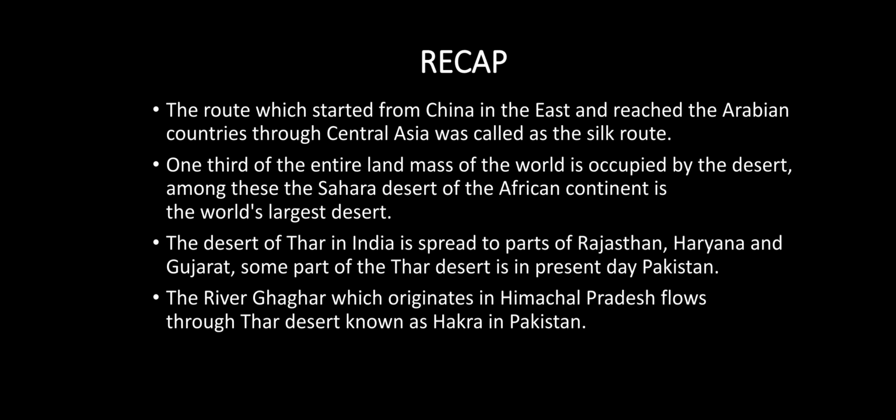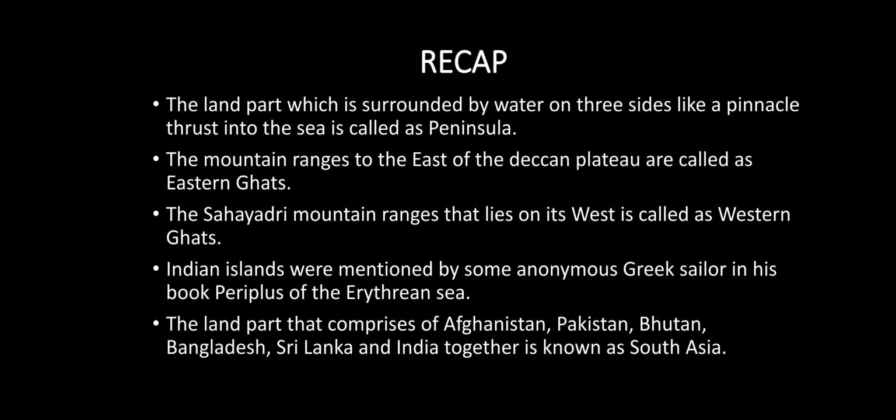The route, which started from China in the east and reached the Arabian countries to Central Asia, was called the Silk Route. One-third of the entire landmass of the world is occupied by desert. Among these, the Sahara Desert of the African continent is the world's largest desert. The desert of Thar in India is spread to parts of Rajasthan, Haryana, and Gujarat. Some part of the Thar Desert is in present-day Pakistan. The river Ghaggar, which originates in Himachal Pradesh, flows through the Thar Desert and is known as Hakra in Pakistan.